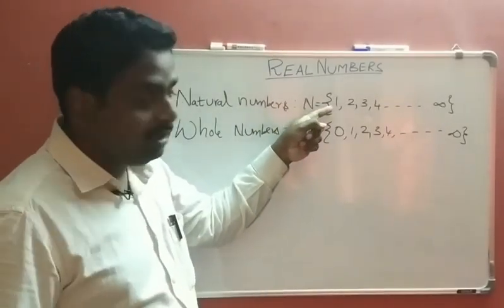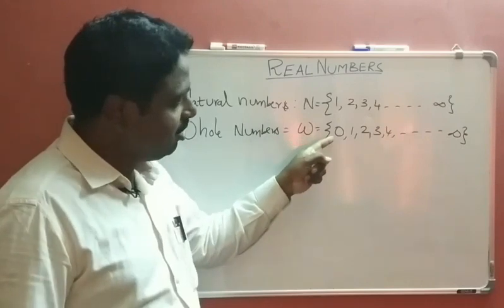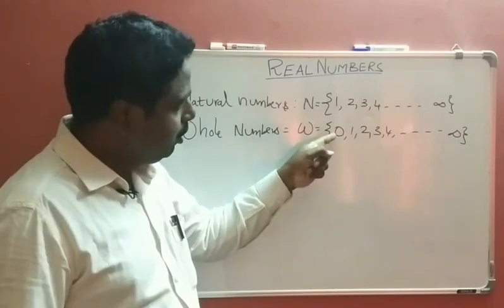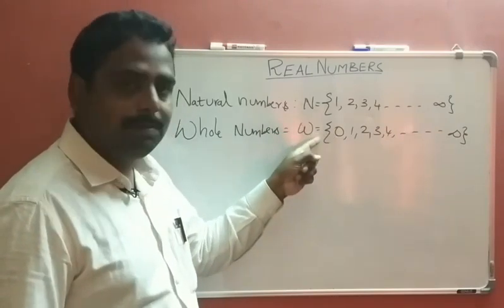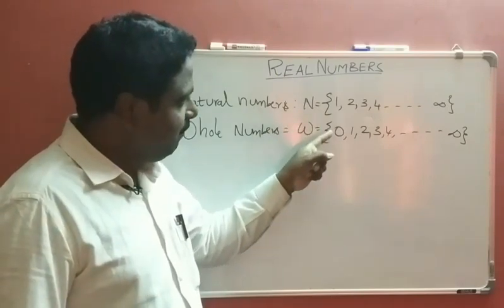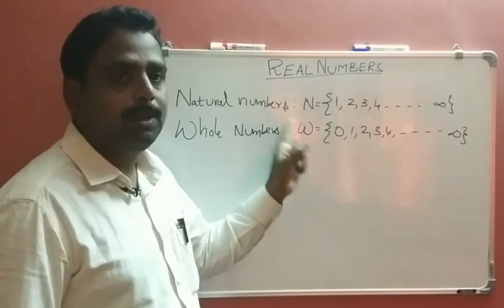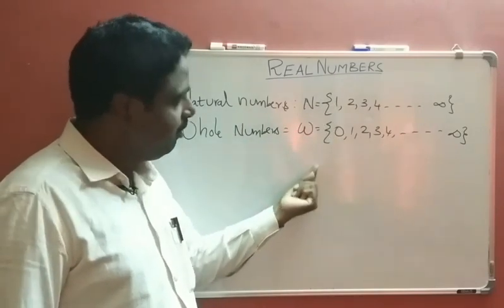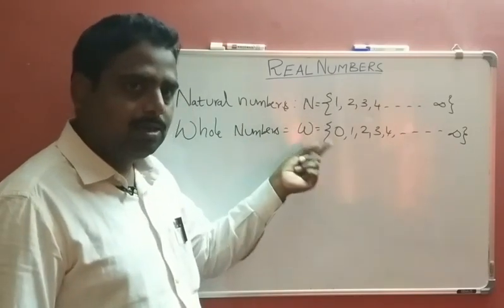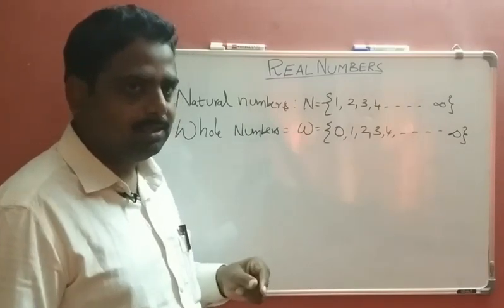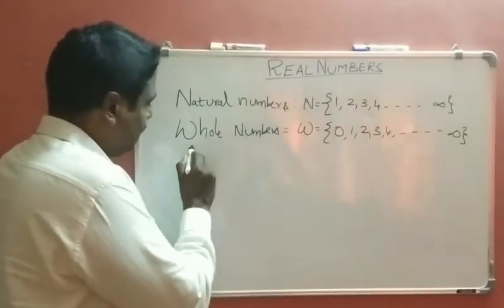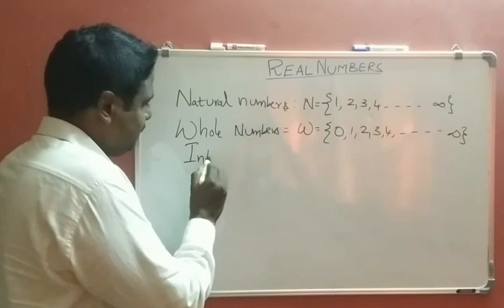Natural numbers start from 1, whole numbers start from 0. So 0 is the only difference. If 0 is added to natural numbers, the set becomes whole numbers. If 0 is removed from whole numbers, the set becomes natural numbers. Okay.